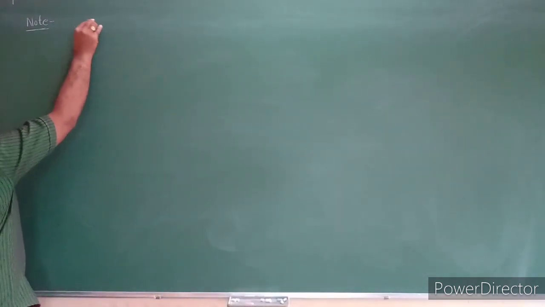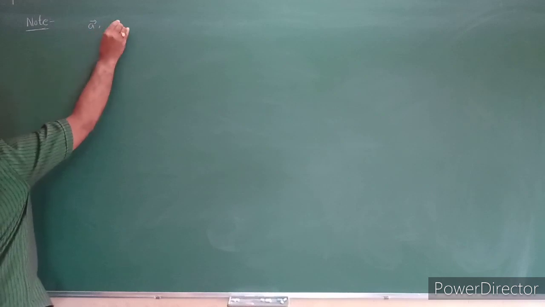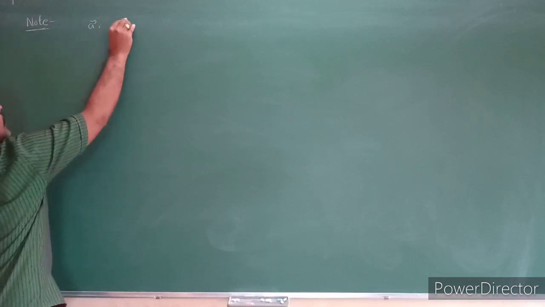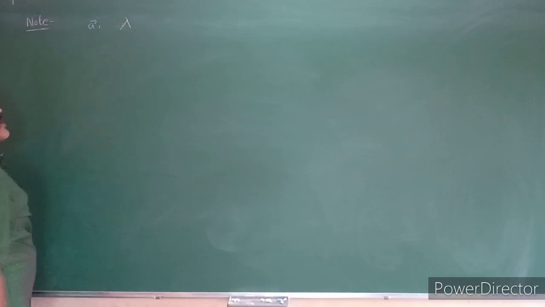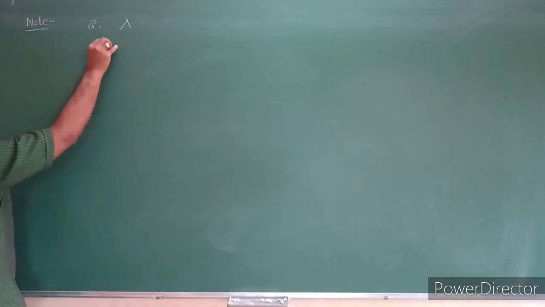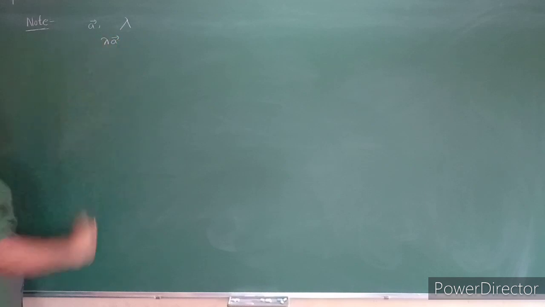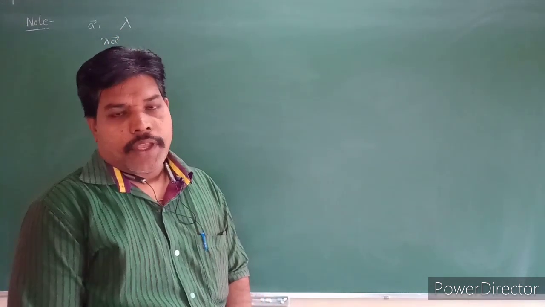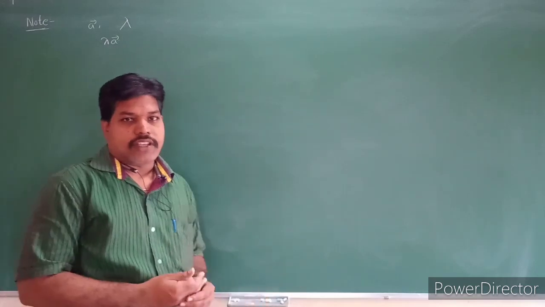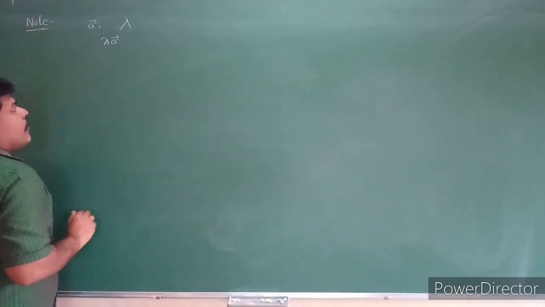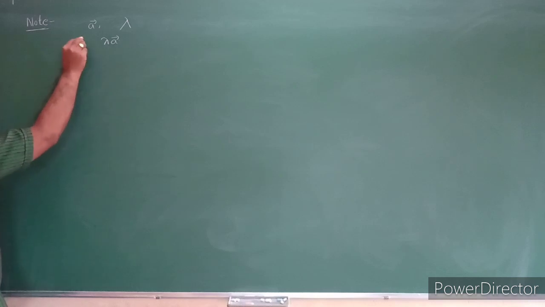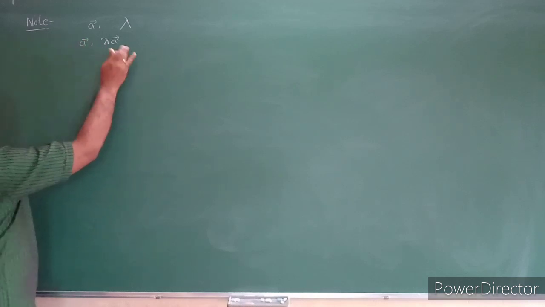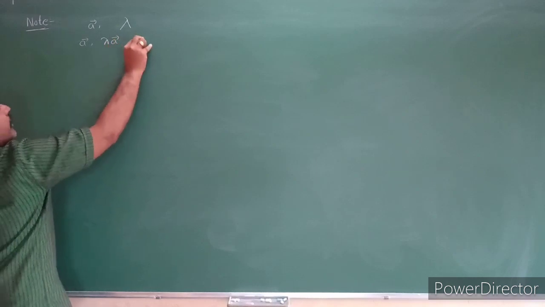If a bar is a vector and lambda is a scalar, then lambda into a bar is called the multiplication of a vector by a scalar. We were already given the definition in the previous class. At that time I mentioned that whether lambda is positive or negative, in both cases a bar and lambda into a bar are collinear.